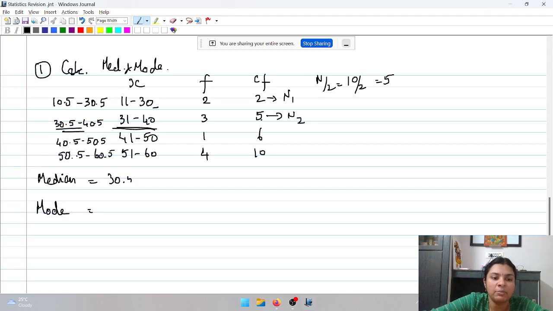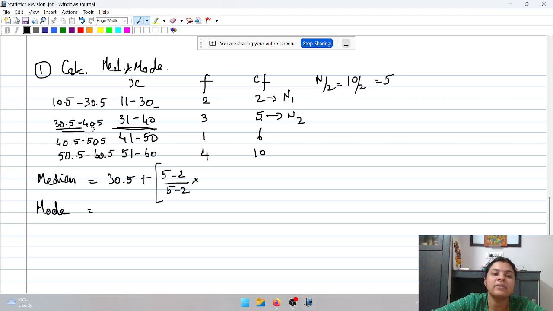So 30.5 plus n by 2, 5, minus n1, which is 2, divided by n2 minus n1, again 5 minus 2, into C. What is C? C is the class length of the class boundaries. Class interval has to be taken based on the class boundary.